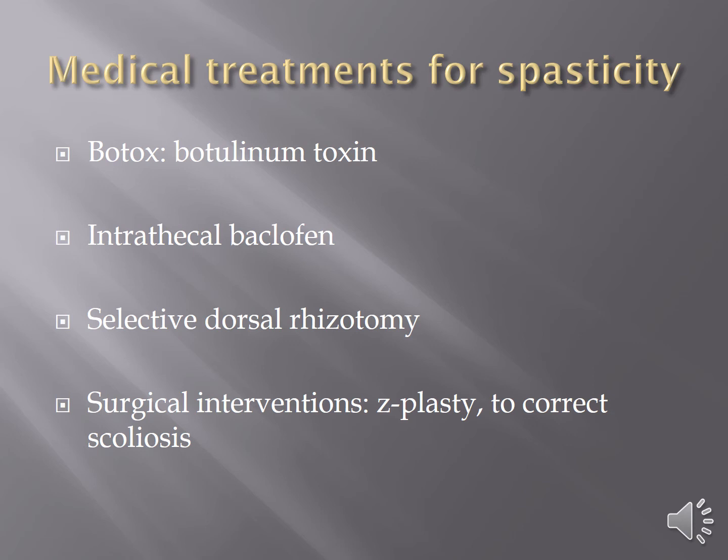Again, it has to be done by somebody who knows what they're doing because you could cause a lot of problems. So children that have botulinum injections do it sometimes as a precursor to see if surgery is a good idea. So if we were to cut the innervation to this muscle, would we then be able to function well? So they'll do botulinum toxin to see what happens. But you have to be careful with it because anybody that gets botulinum toxin has to have regular blood levels done to make sure that it is not getting out into the bloodstream, because it is deadly if it gets into the bloodstream.